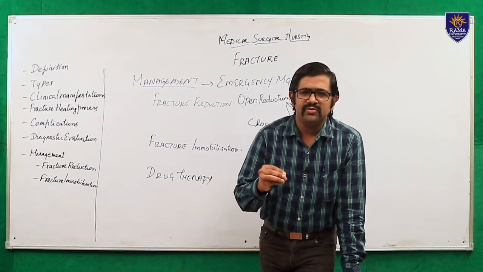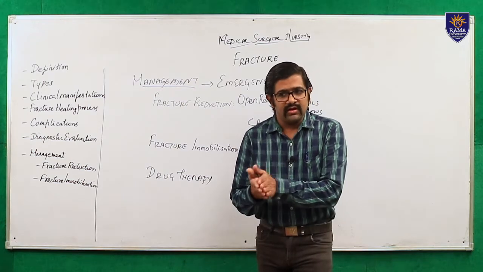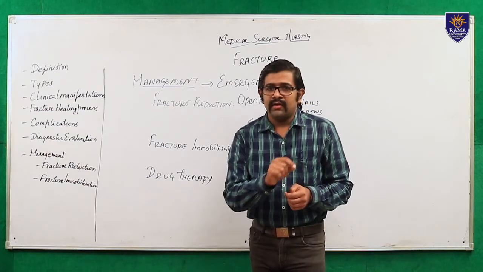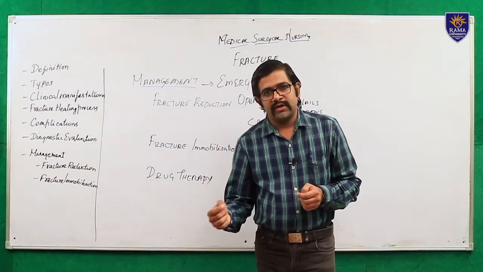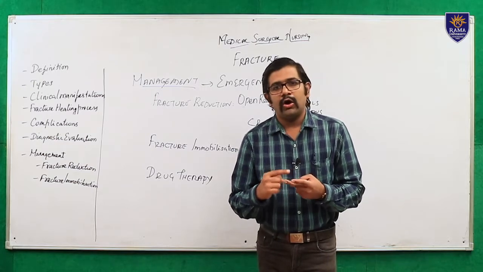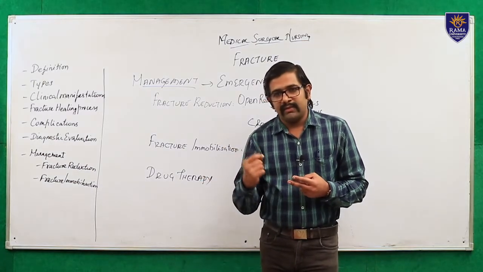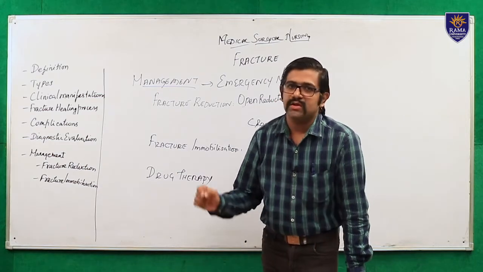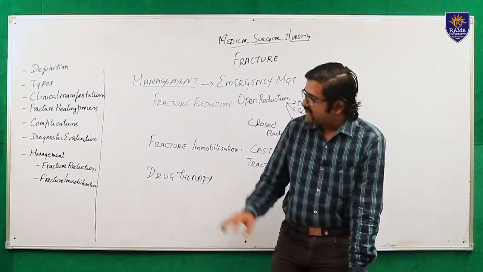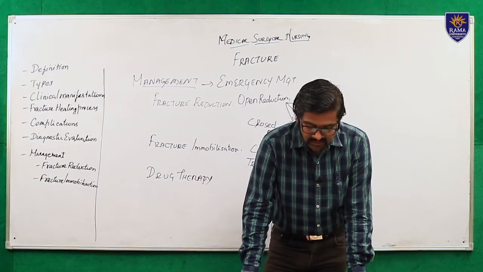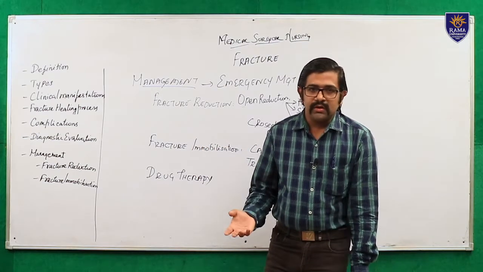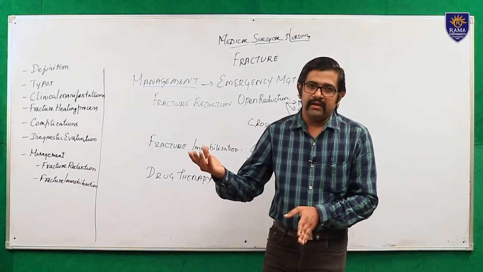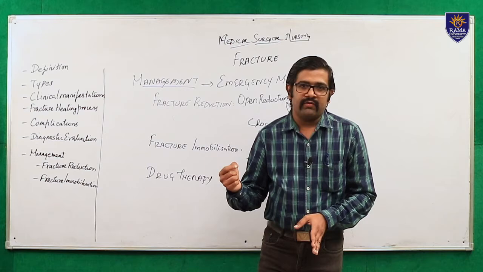Neurovascular, that means due to the fracture, what happens? Sometimes nerves or the blood vessels may be disturbed. Due to that, the sensation or motor response, or the blood supply through the blood vessel, may be decreased. So you need to check the neurovascular status. Right. After checking the neurovascular status of the patient, if the patient is somewhat comfortable, then you can elevate the limb to reduce the edema formation.